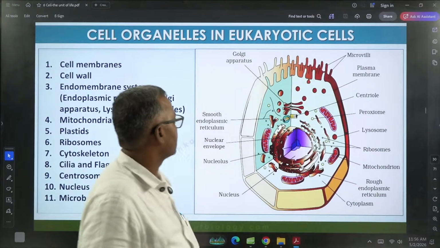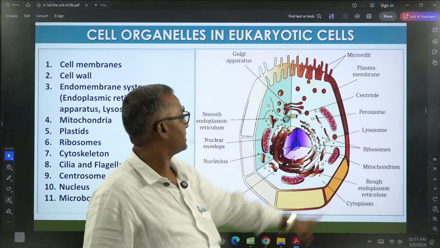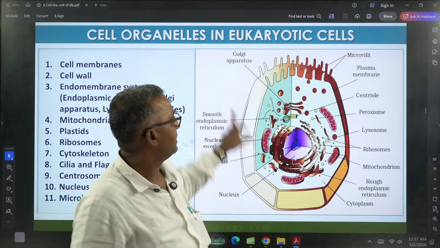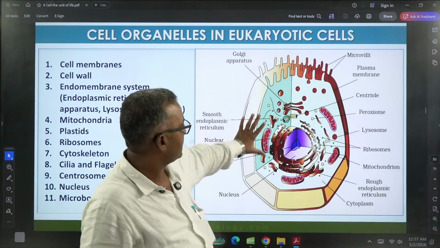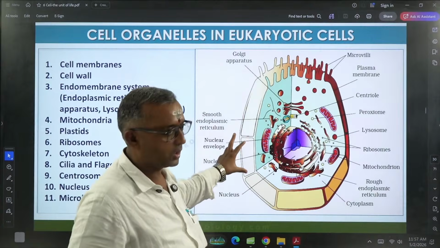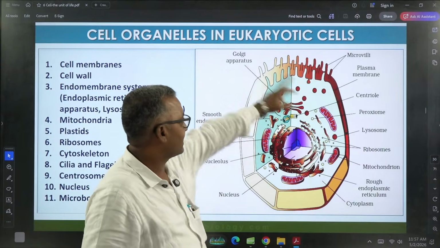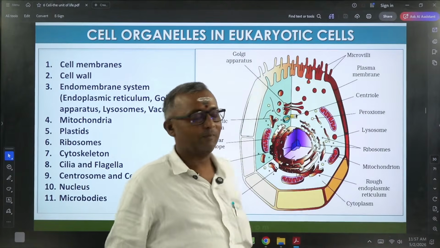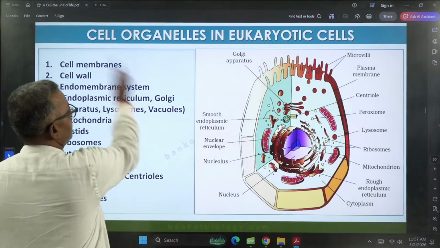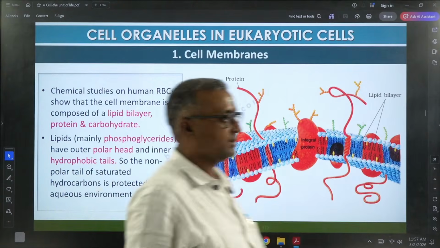Whereas these animal cells don't have a cell wall. You can check here, there is no cell wall. Their cell is directly surrounded by the plasma membrane. Of course, it is an animal cell like a human intestinal cell. That's why you can also find microvilli here. Okay. Next, now see this diagram.